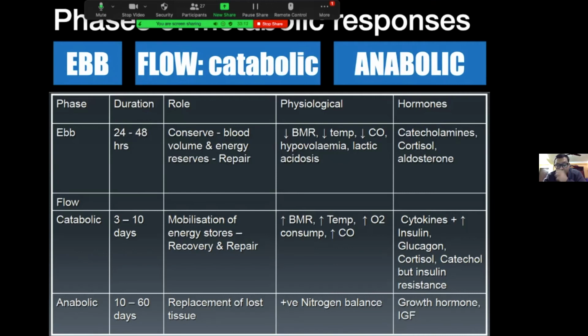IGF, and insulin. So what happens is, if the catabolic phase is not well managed, though it is good in the short term, if it remains longer, that is the phase of increased BMR, protein destruction, and fat destruction, the body deteriorates in this catabolic phase. So if the catabolic phase remains for a long time, it is harmful for the body. Various things can be done to help manage the catabolic phase, which I'll be discussing in subsequent slides.